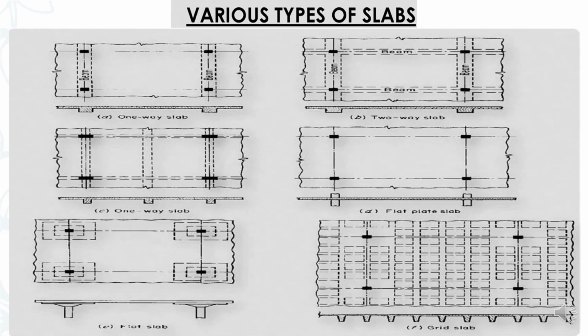Various types of slab. This is a one-way slab. This is a two-way slab. Here it is again a one-way slab. This is a flat plate slab. This is a flat slab. This is a grid slab.